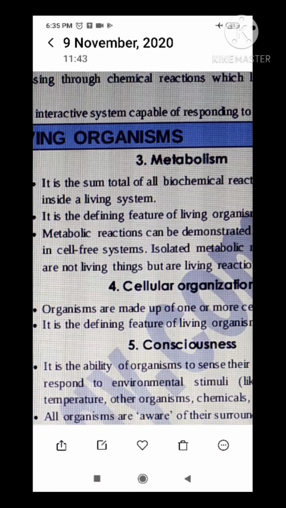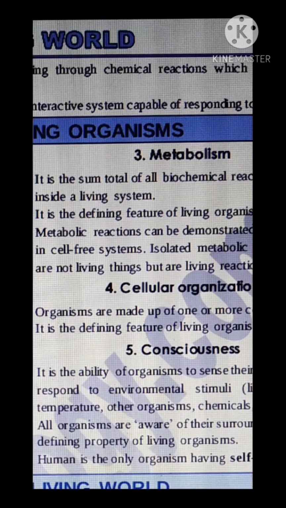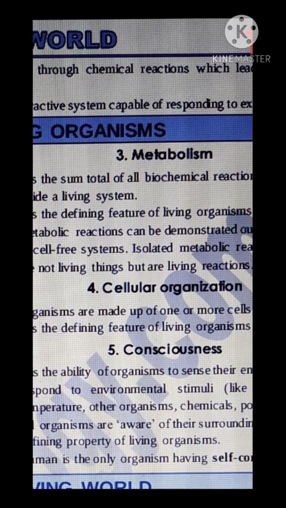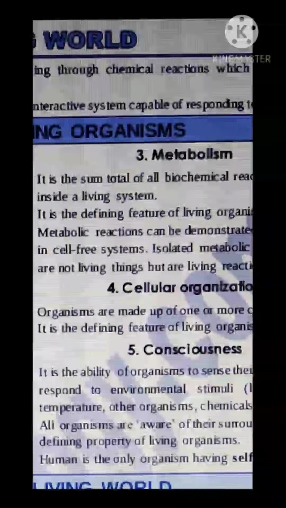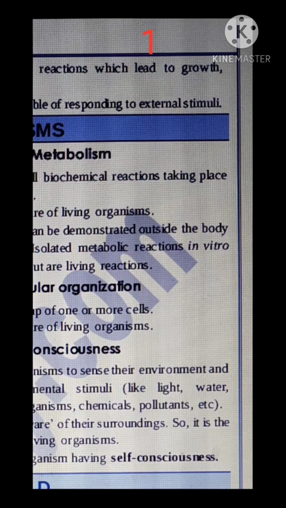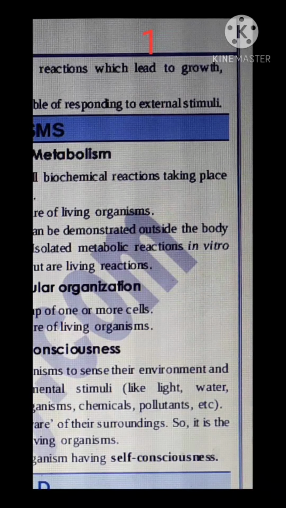All organisms are conscious of their surroundings, and so this is a defining property of organisms. Then humans are the only organisms having self-consciousness. We know what we are. That is known as self-consciousness.